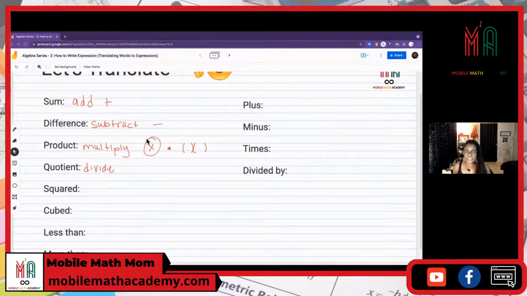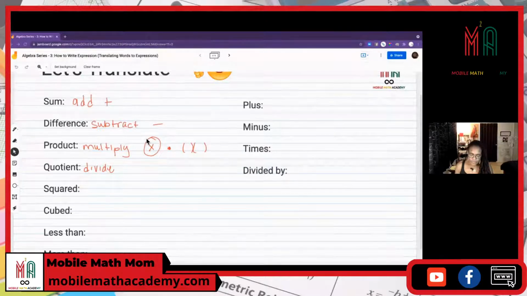Sum is the result of an addition problem. Difference is the result of a subtraction problem. Product is the result of a multiplication problem. So if they're asking you to get the product of these two numbers, they want you to multiply the numbers and get the product.